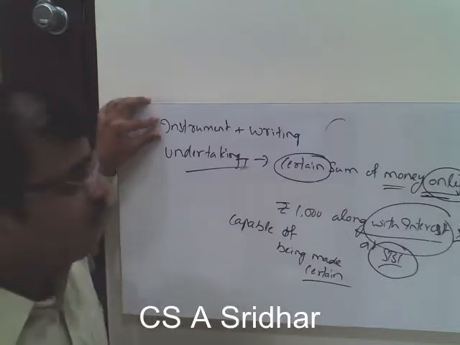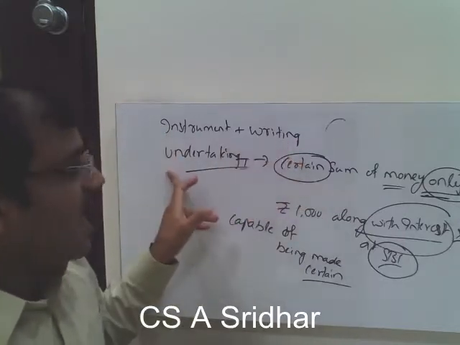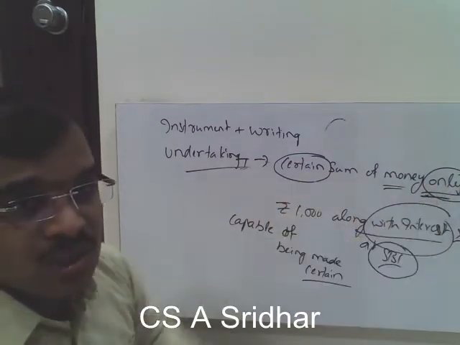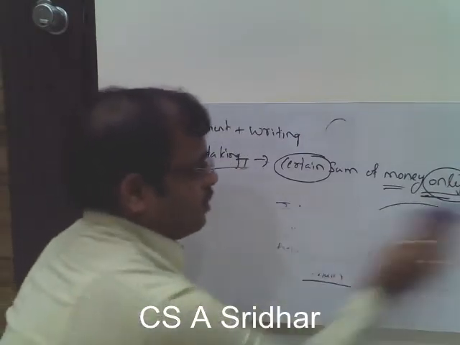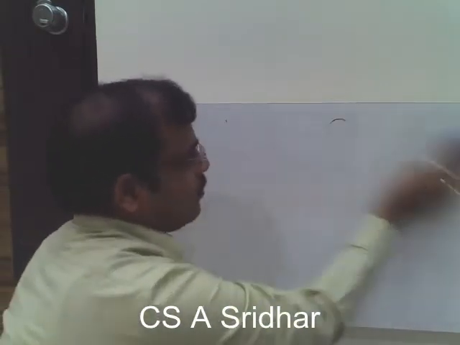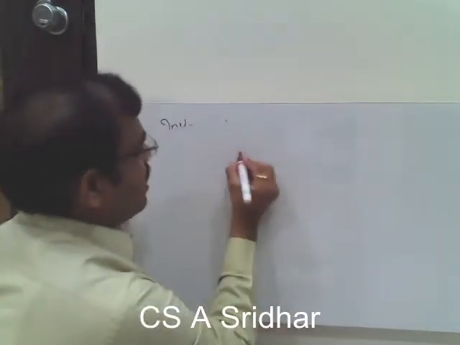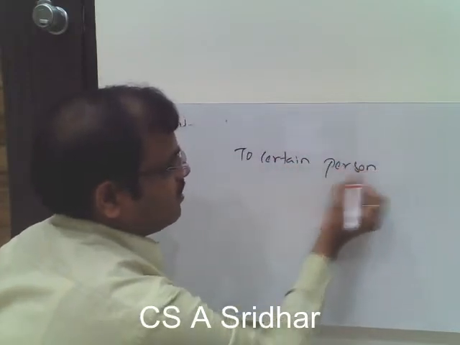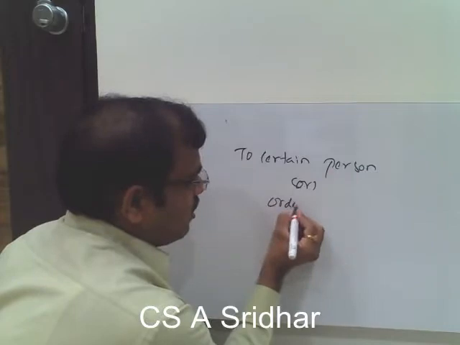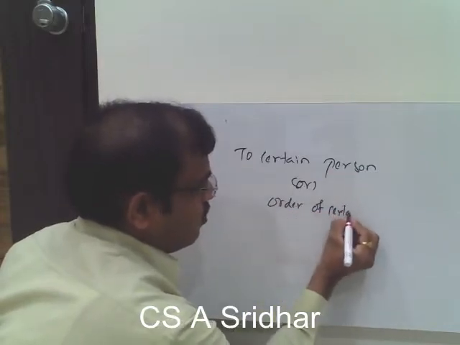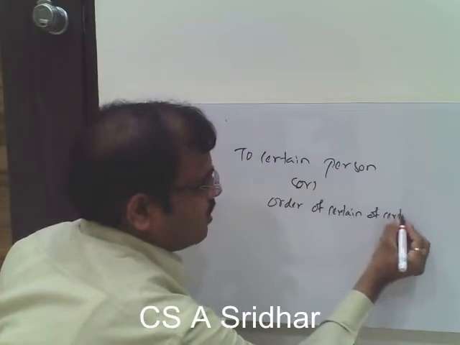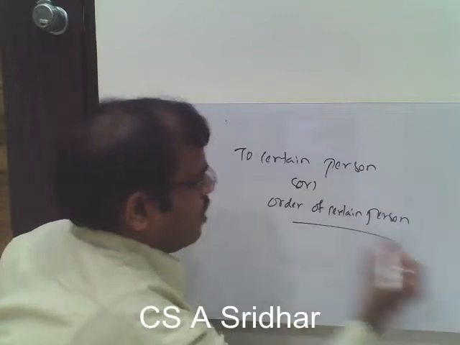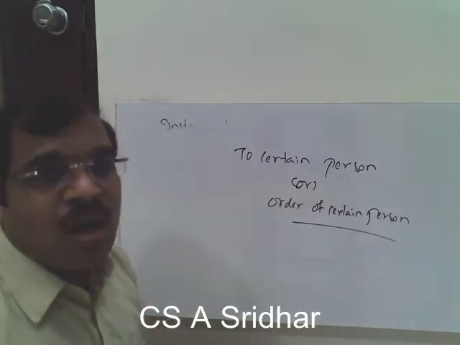Here, what is the meaning of promissory note? Promissory note is an instrument that is in writing, containing an unconditional undertaking. It has to be unconditional. To pay a certain sum of money only. So that is the meaning of promissory note. So to whom is it payable? To a certain person, or the order of a certain person. Either it has to be payable to a certain person or the order of a certain person.